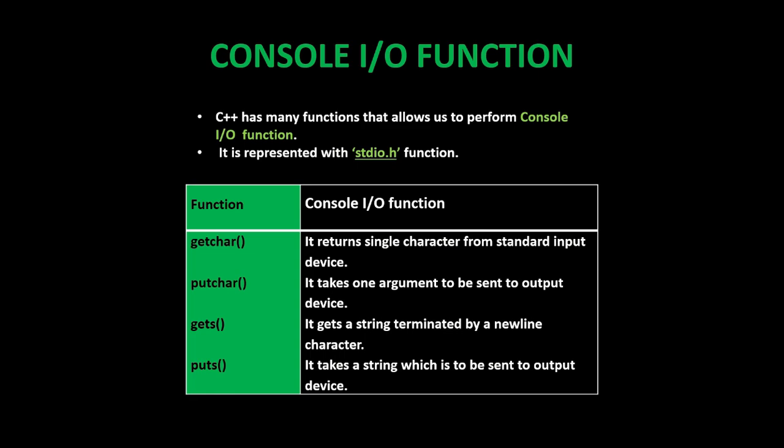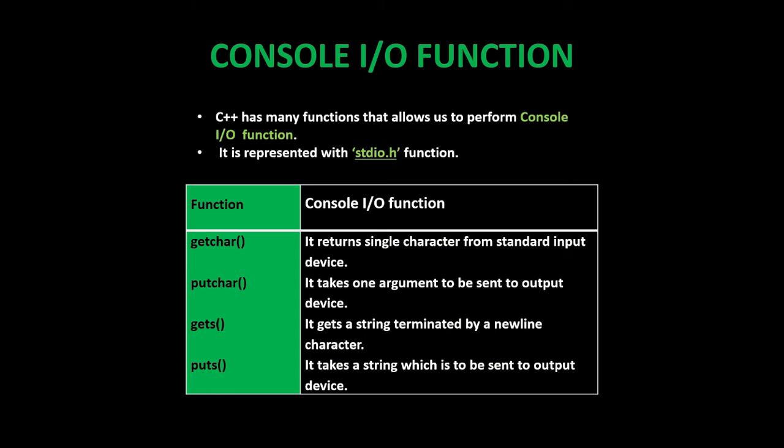Next, console input output functions. C++ has many functions that allow us to perform console input output. It is represented with the stdio.h header, that is the standard input output header file. So they are getchar, putchar, gets and puts.